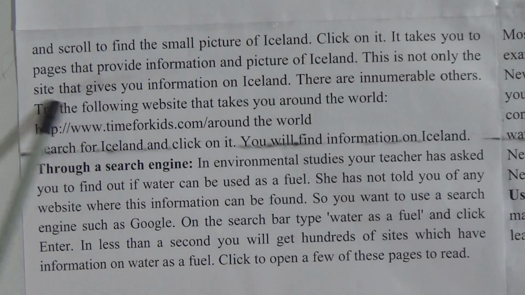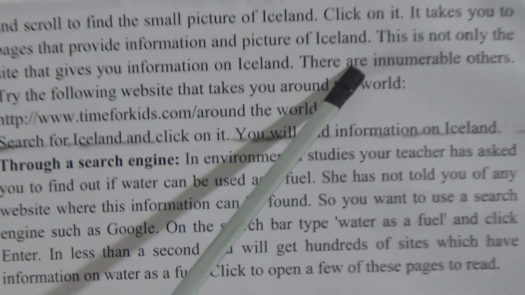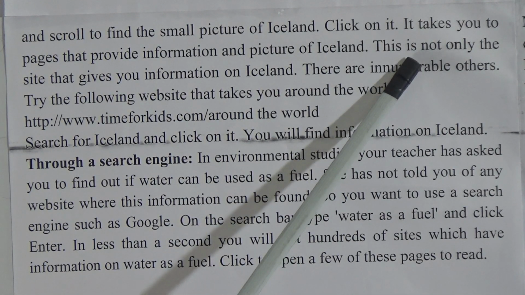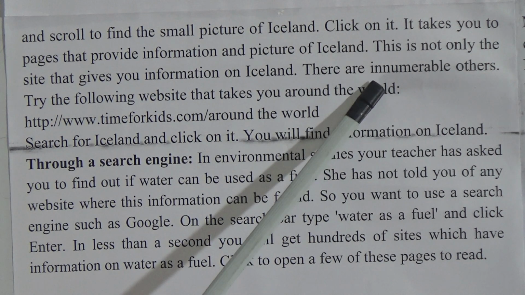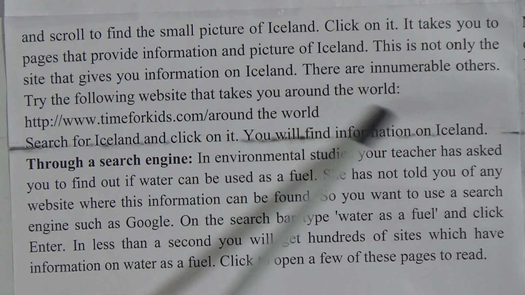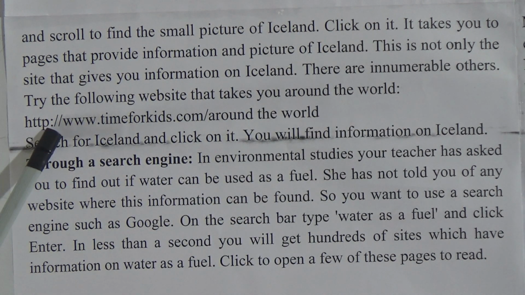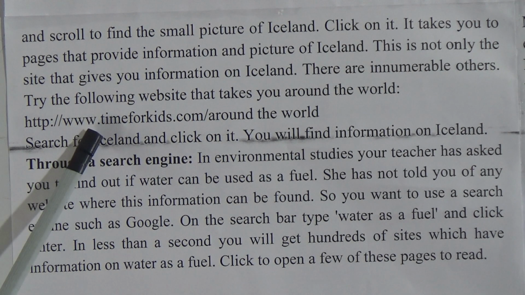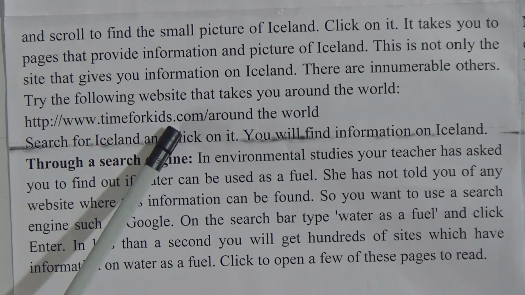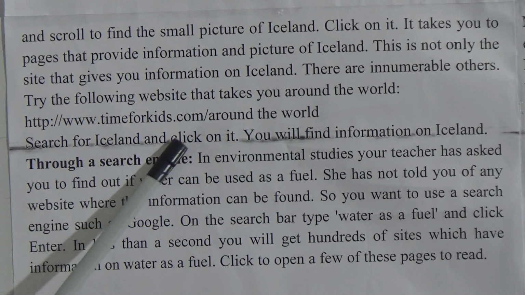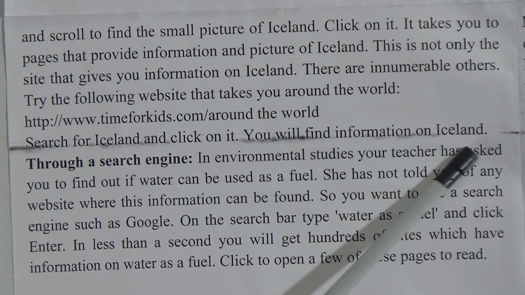This is not the only site that gives you information on Iceland, there are innumerable others. Innumerable others means many other addresses, not only one address. Try the following website that takes you around the world, http://www, that means World Wide Web. So www means World Wide Web, timeforkids.com/around the world. Search for Iceland and click on it, you will find information on Iceland.